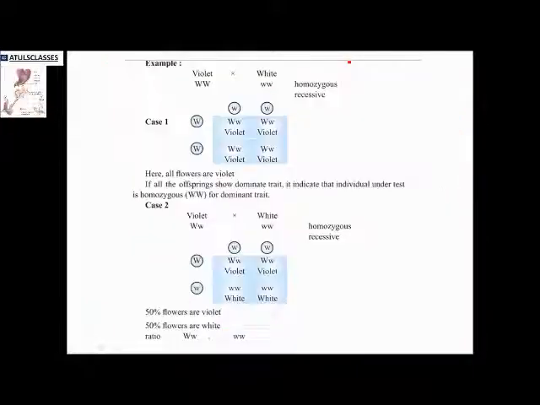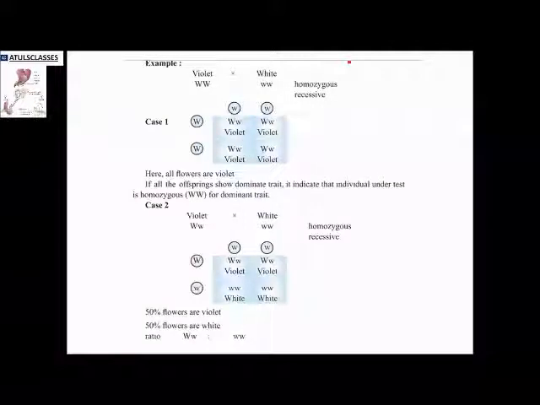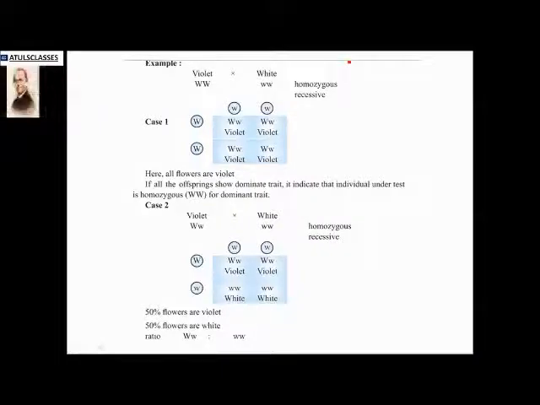This same experiment is also demonstrated in a different way. You can see how it is expressing. So case 1 and case 2. If all are violet, then it is a homozygous dominant. If 50-50% are available, then the case is